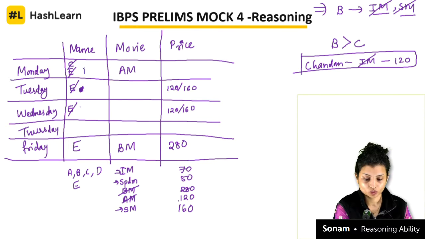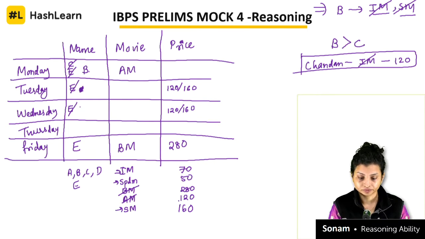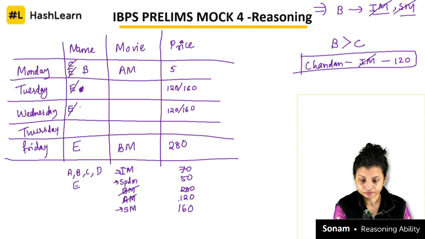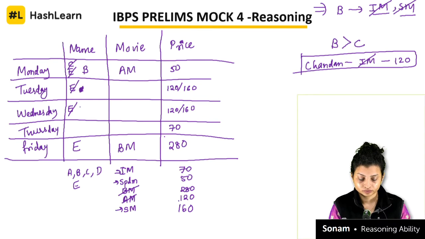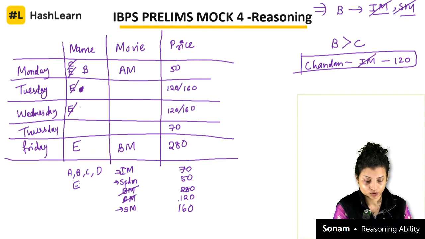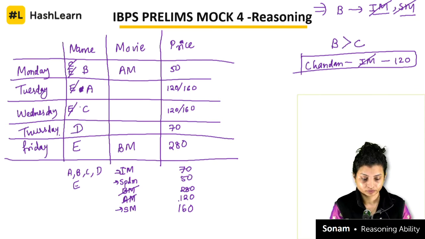So this can be Bijoy. Correct? And then this will be 50. Correct? And 70 over here. And this will be A, this will be C, and this will be D.